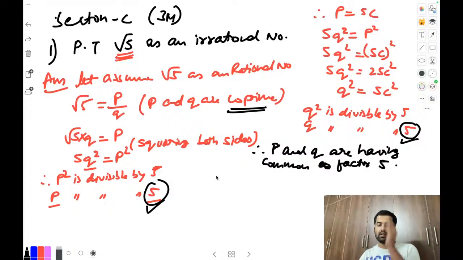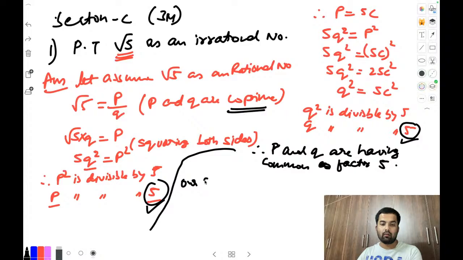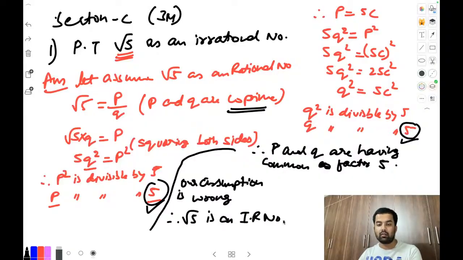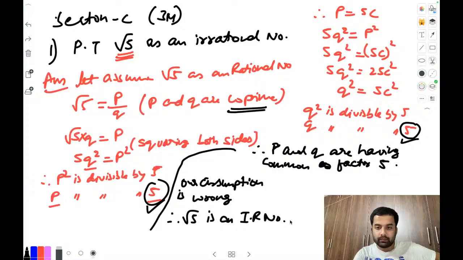Next what you write, you know the steps. So here I'm writing. These are the same lines which we follow for every question, right? Our assumption is wrong, therefore root 5 is an irrational number. I hope this is clear. The same pattern will be followed for every question. Is it clear, everyone? 3 marks problem.